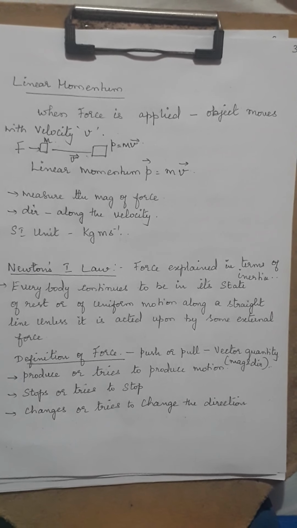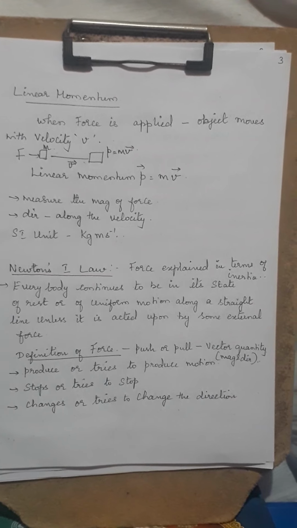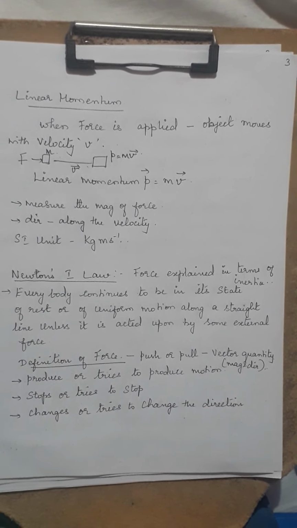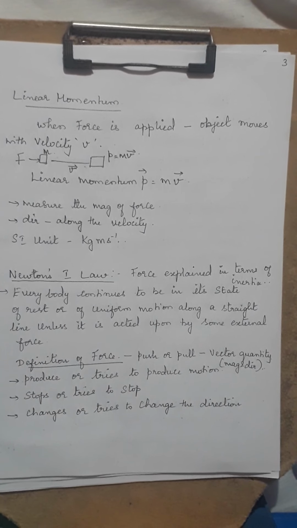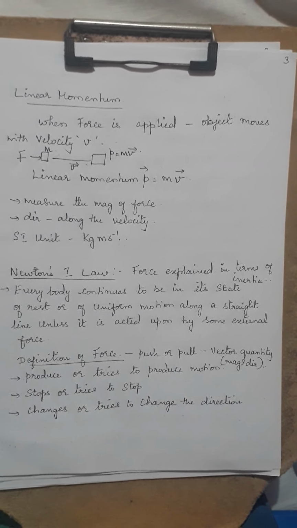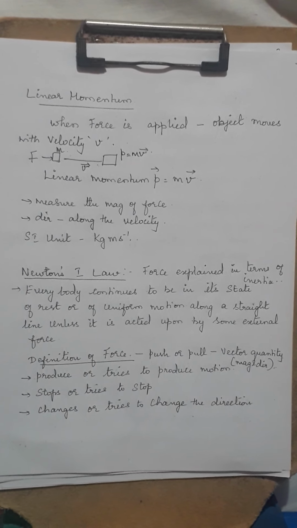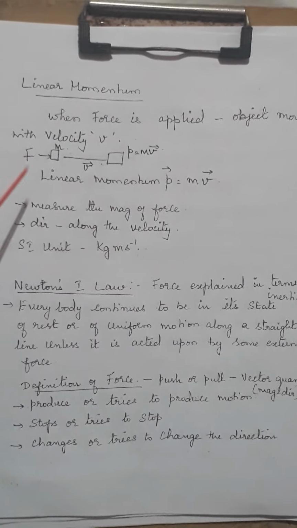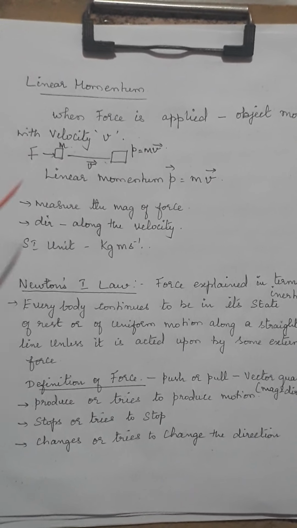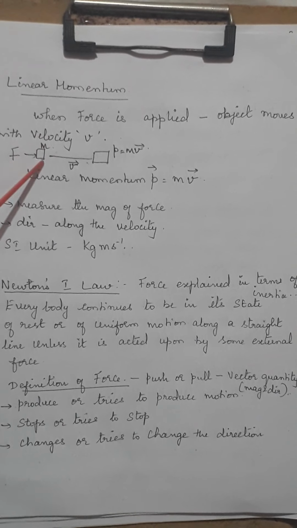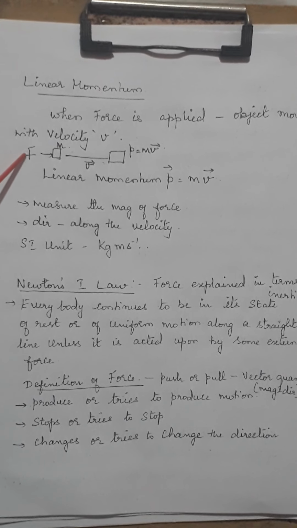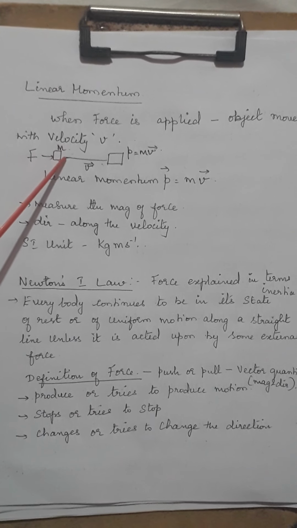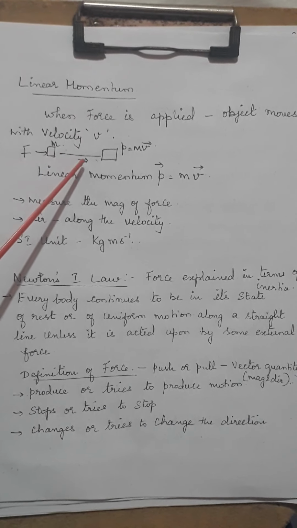So, in the last class, force was explained, isn't it? Force is nothing but the push or pull given to an object so that it can move. So, what do you understand when a force is applied? When a force is applied, the object will move with a velocity of v. Here is a mass of m, where I am going to apply an external force to it. What happens there? This mass starts moving with a velocity of v.